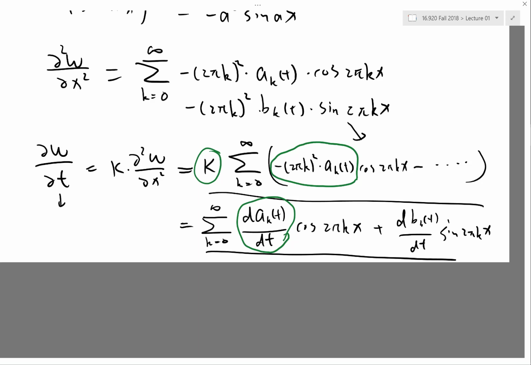My solution is going to blow up as fast as you want, really. So if the decay of the Fourier series is not fast enough, my solution can blow up immediately if kappa is negative.